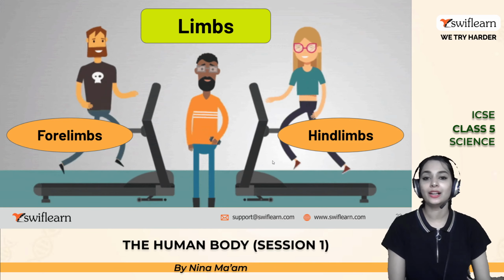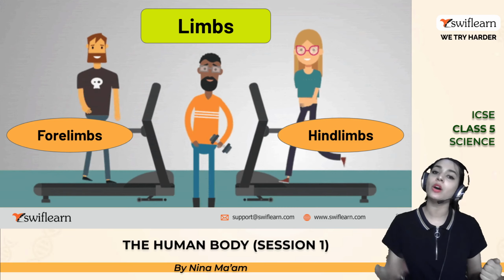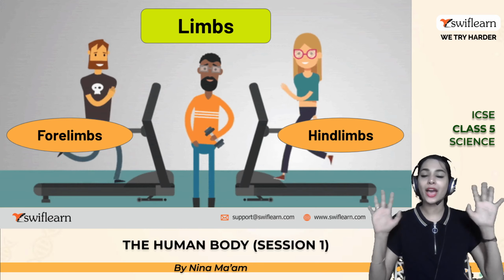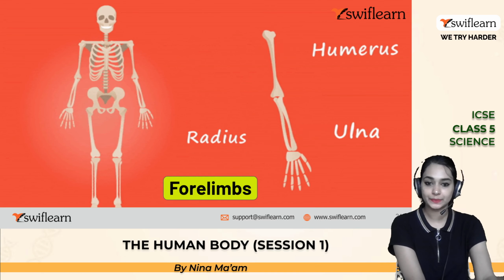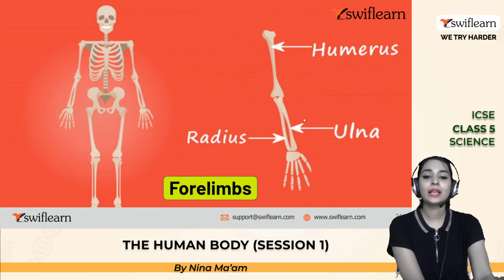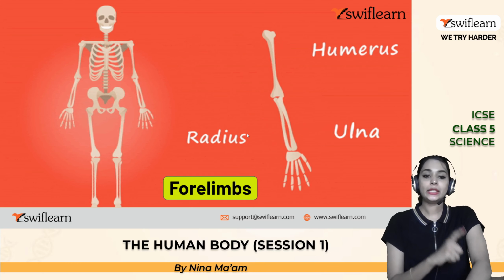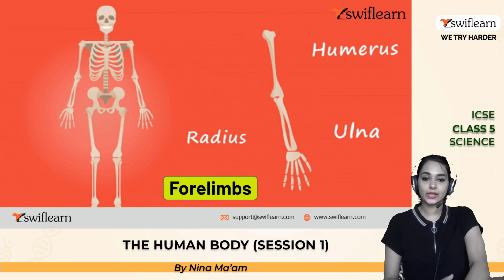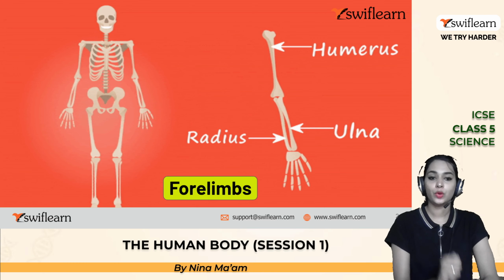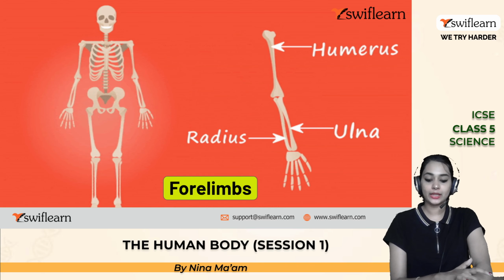Now we are done with the skull and we are moving on to the limbs. You have two types of limbs, forelimbs and hind limbs. Forelimbs means your hands and hind limbs means your legs. In the forelimbs, you have the humerus, ulna, and radius. The humerus is the bone attached to the shoulder. And here you can see the joint. After that, there are the ulna and radius. I hope you can see over here. Yes. The radius is the inner part, the ulna is the other part.